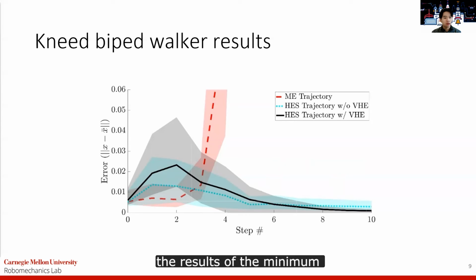The red plot shows the results of the minimum energy cost function, which diverges rapidly. On the other hand, both hybrid event shaped trajectories converge to the nominal trajectory, with the black including virtual hybrid events and the cyan not including them.